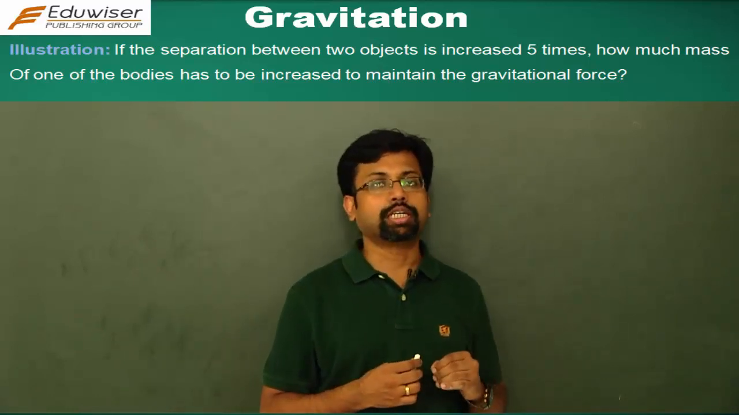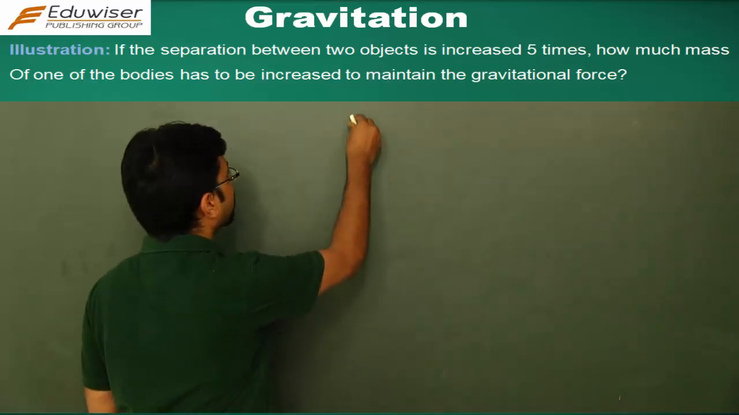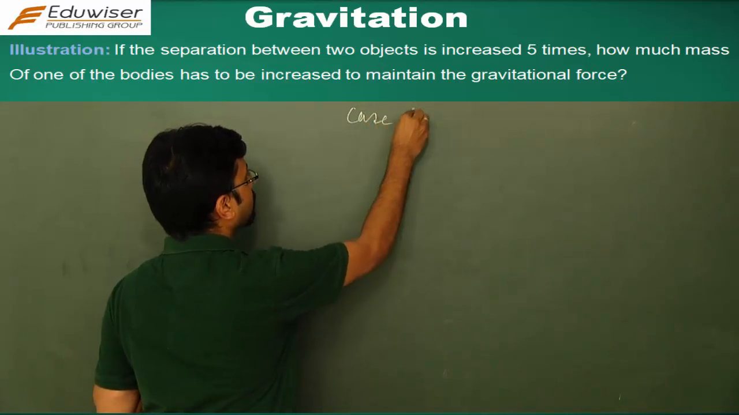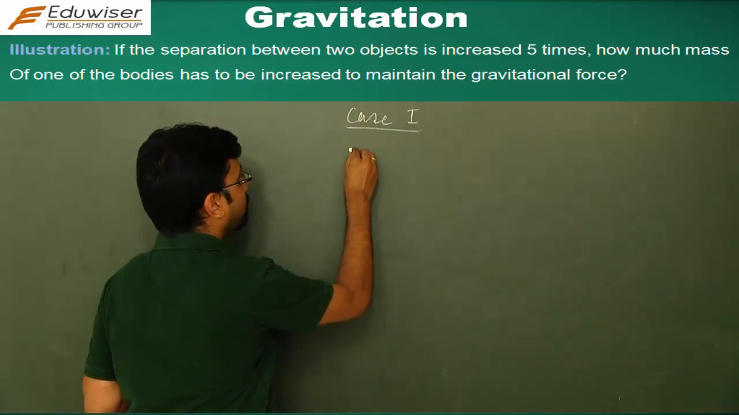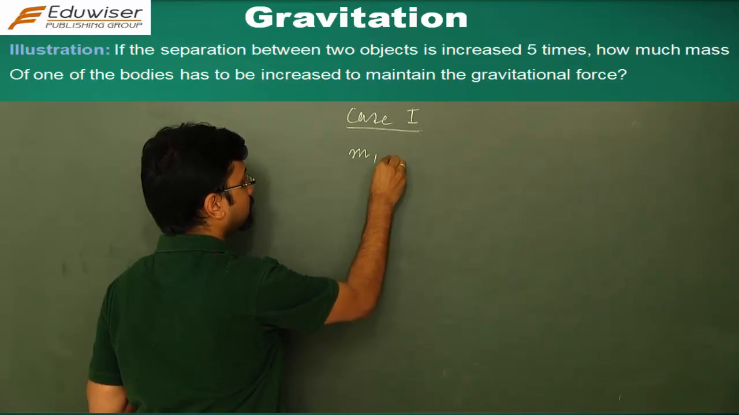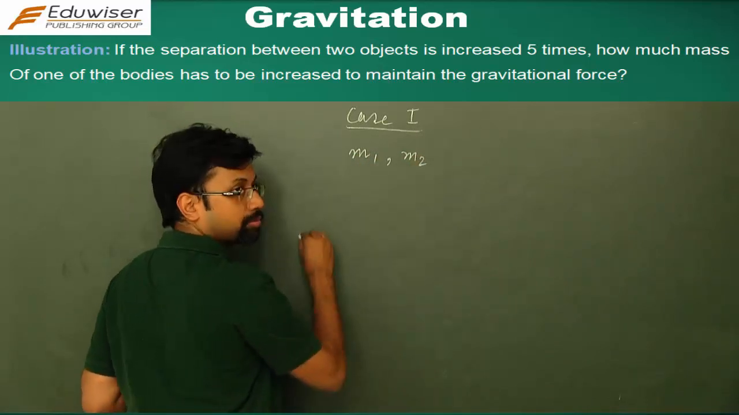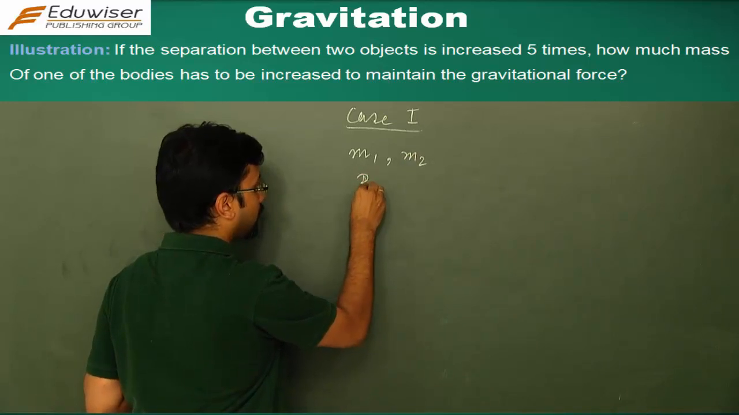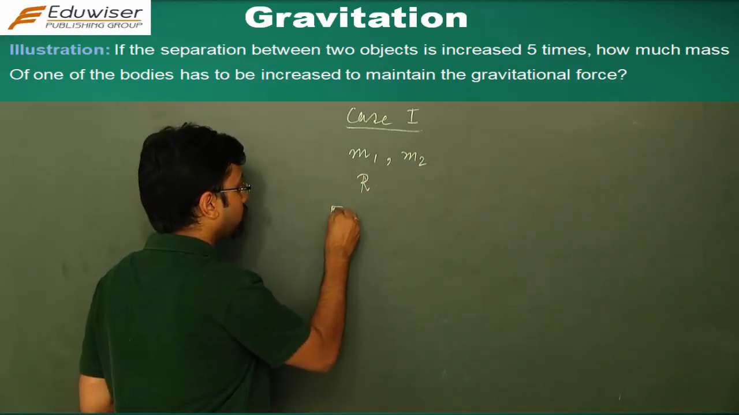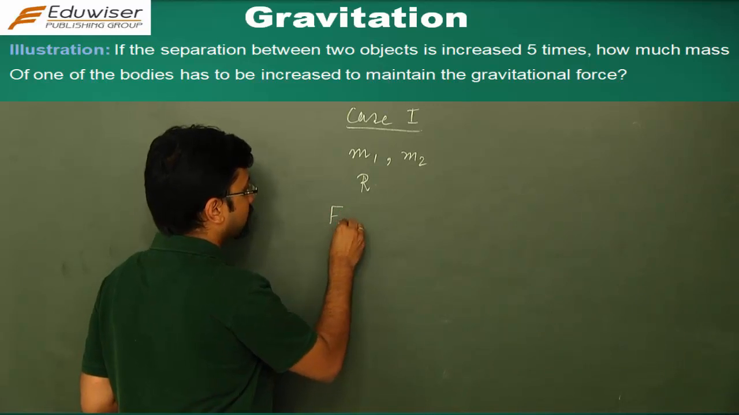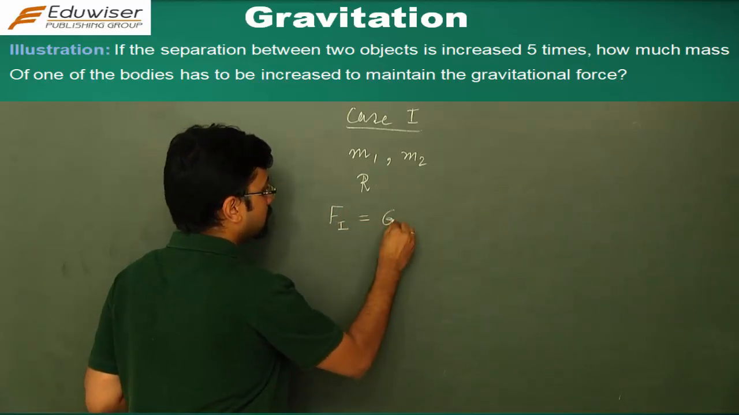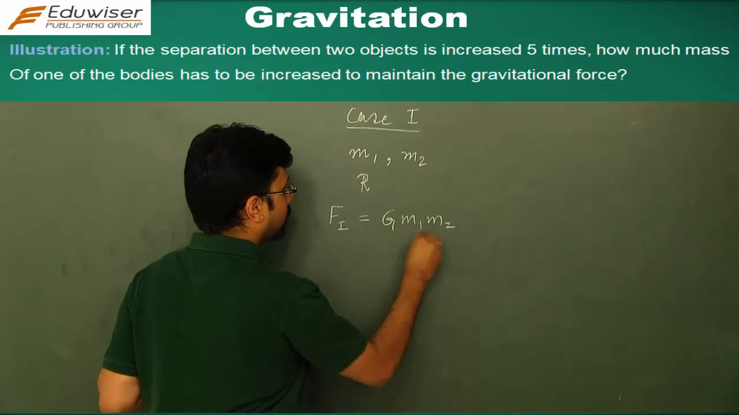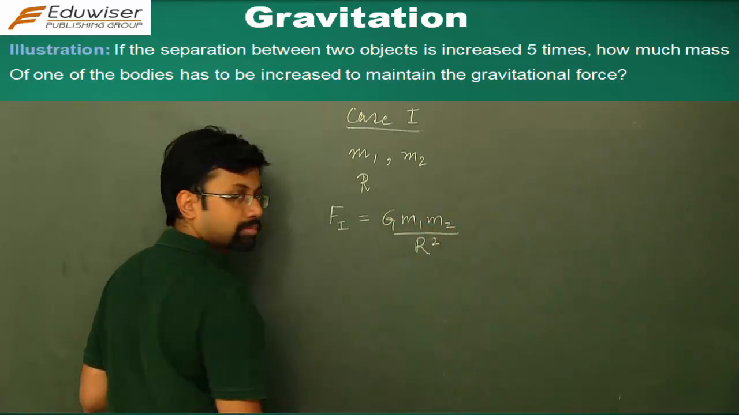Now this question is about that. It says that if the separation is increased 5 times, how much will be the mass of one of the bodies that needs to be changed? So let us take 2 cases here. Case 1, the bodies' masses are m1, m2 initially. Let their separation be capital R. What is the force acting on them? Force in case 1 is what? G m1 m2 by R square, right?